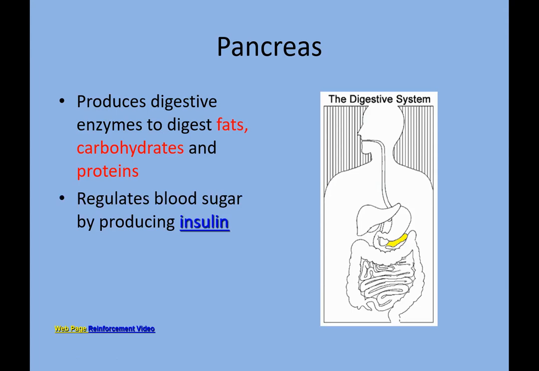It also produces insulin, which regulates blood sugar. If an excessive amount of sugar has been taken, or if your sugar is low, it is regulated by this secretion that is called insulin.